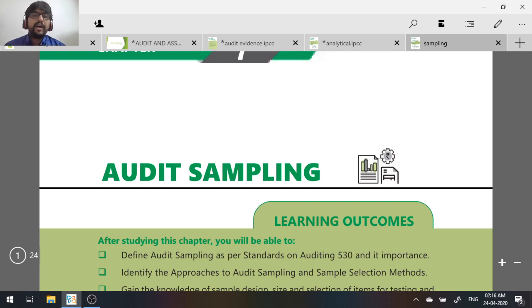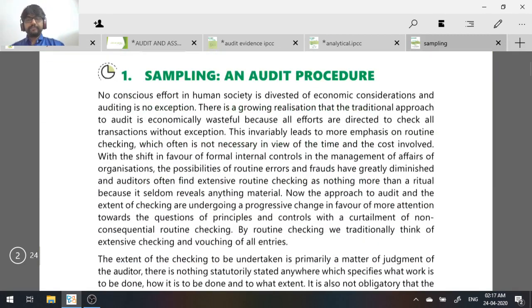So you have an audit population, and from the population you select sampling units and make a sample. Whatever procedures you wanted to perform in the audit on that population, you now perform on the sample, and the results you get from the audit sample will be considered as the result of the population. That is basically audit sampling for you.